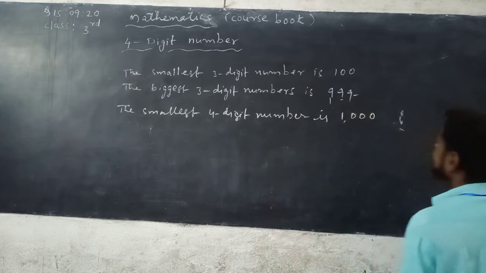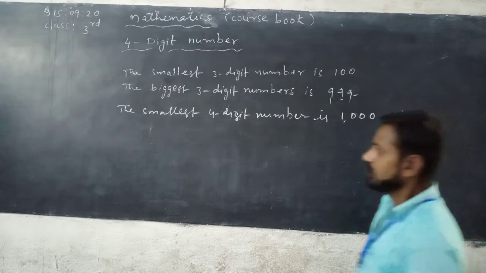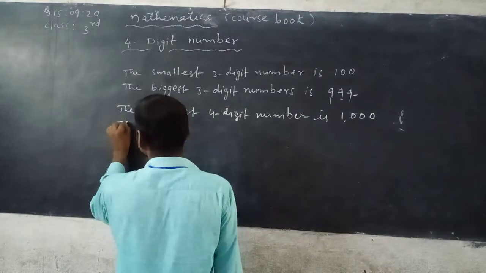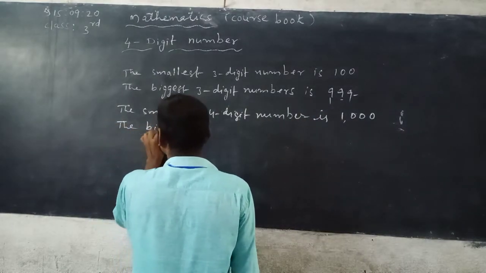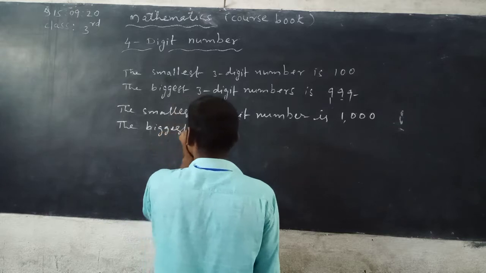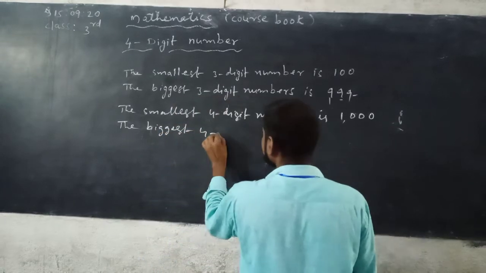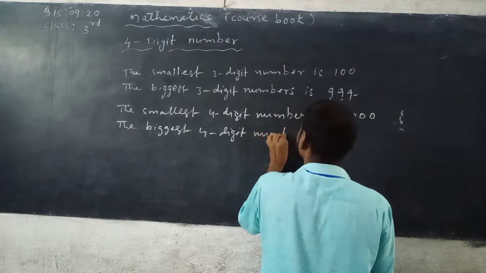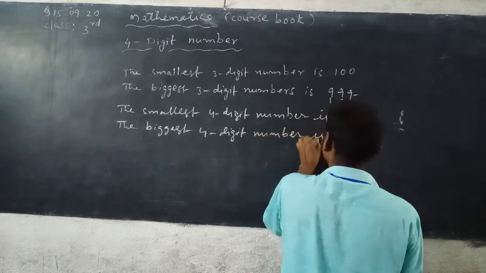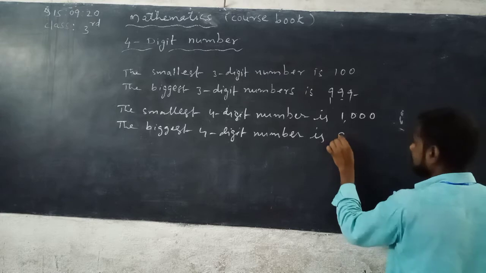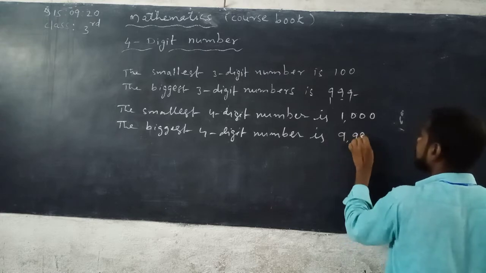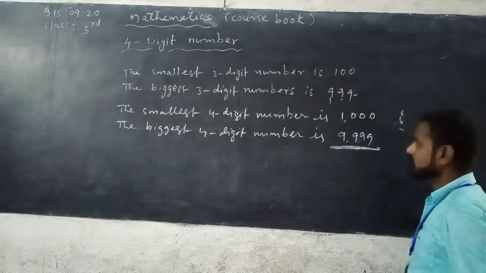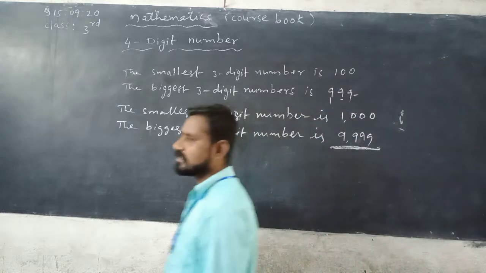The 4th place is called thousands place. The greatest or the biggest 4-digit number is 9999. So 1001, 1002, 1003, like that.